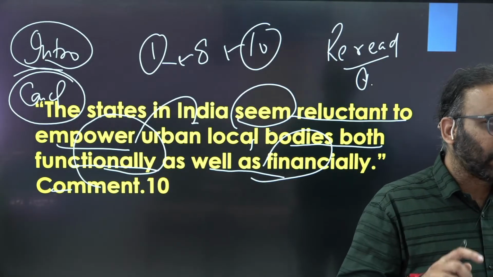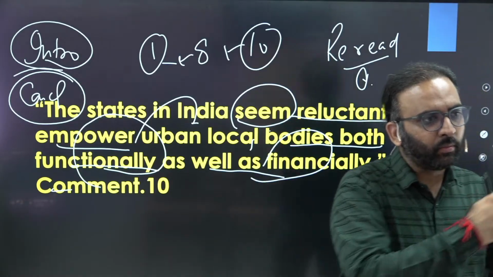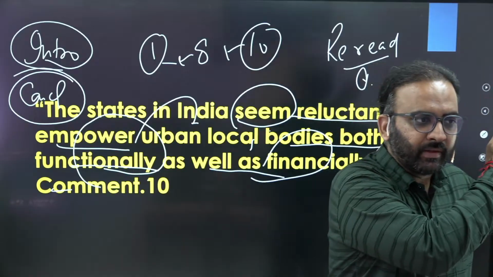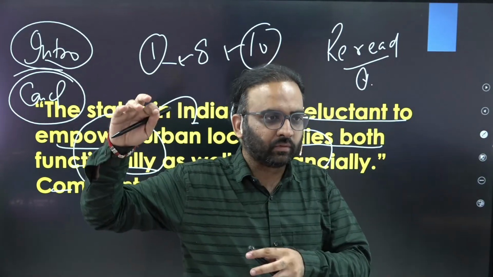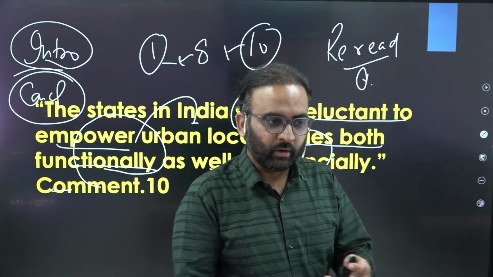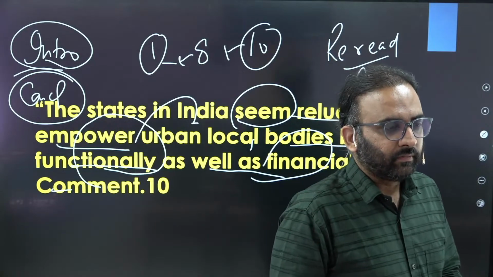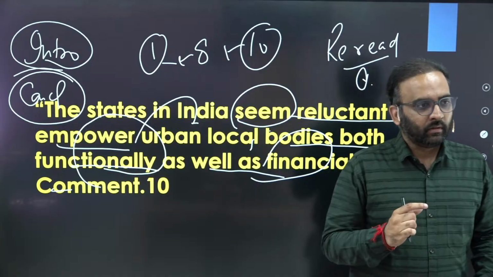Because the question is not about how since independence the urban local bodies are evolving, or since independence the functions or the finances are not being available to urban local bodies and so on. The question is about today, present context, that urban local bodies are not being given finances and functions. So historical context you should avoid. Right?